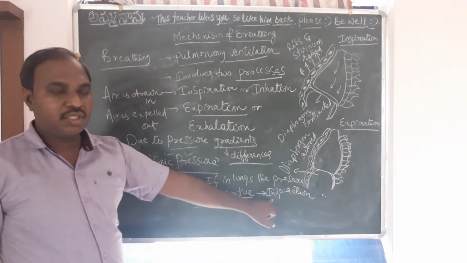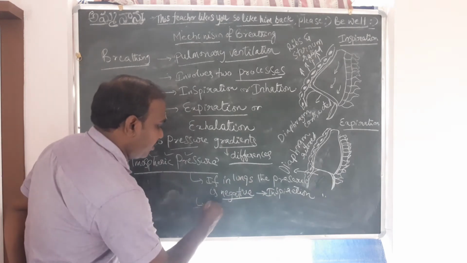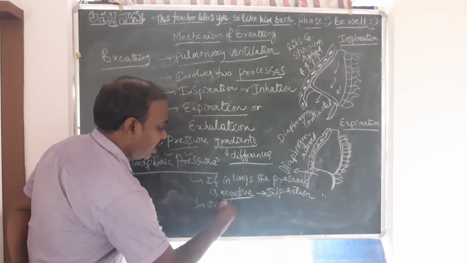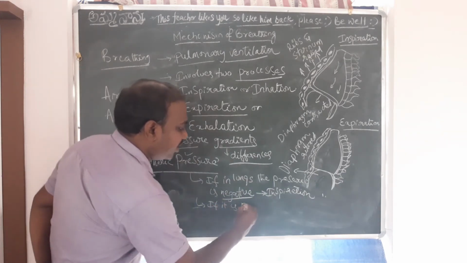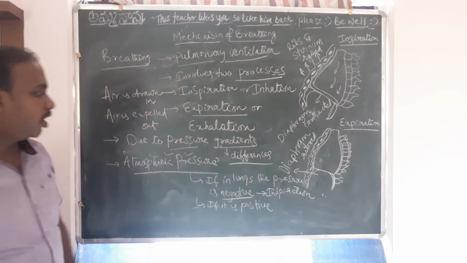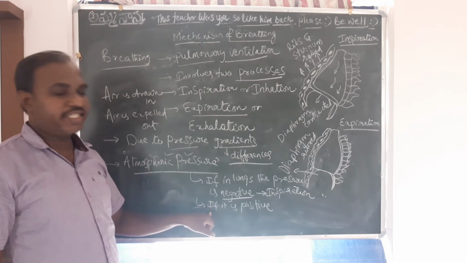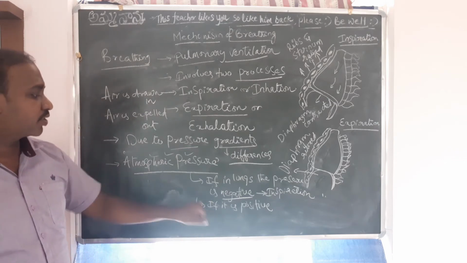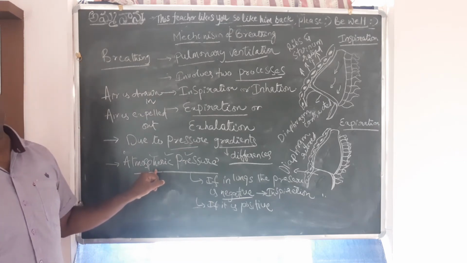And if it is positive, what does that mean? The pressure is more here in the lungs compared with the atmospheric pressure.